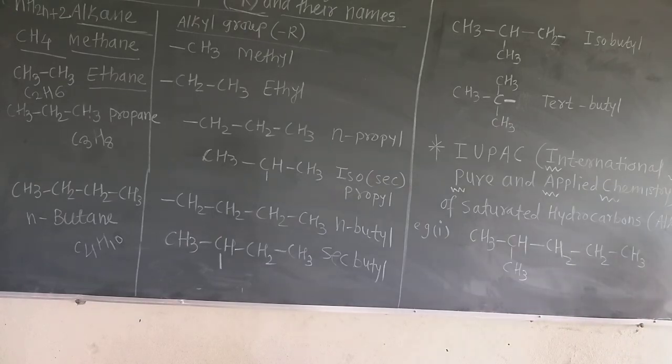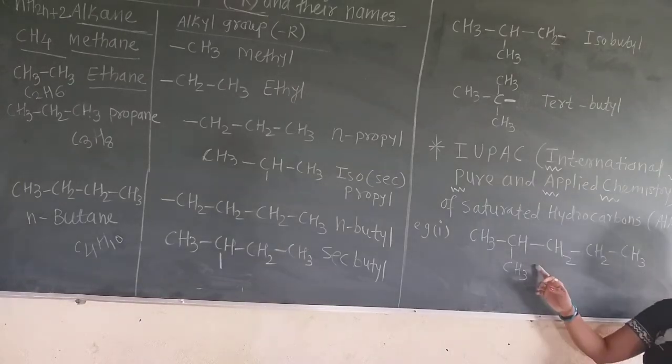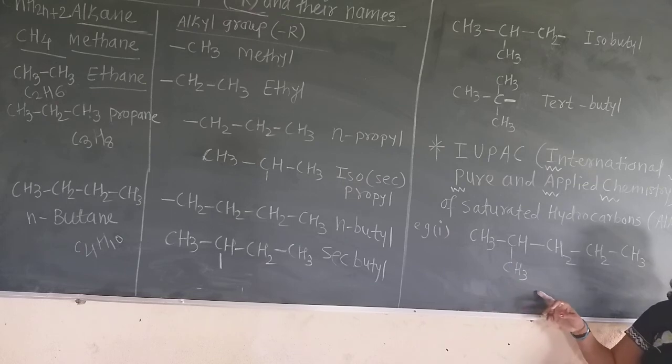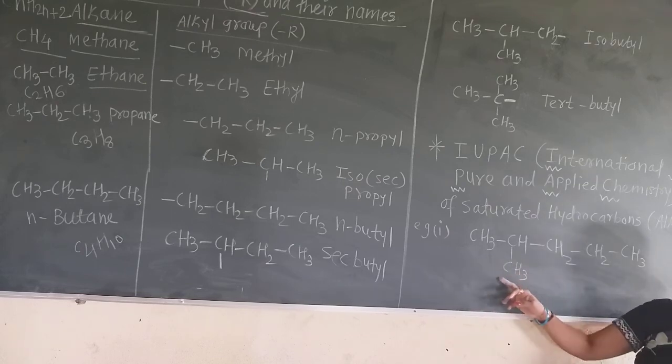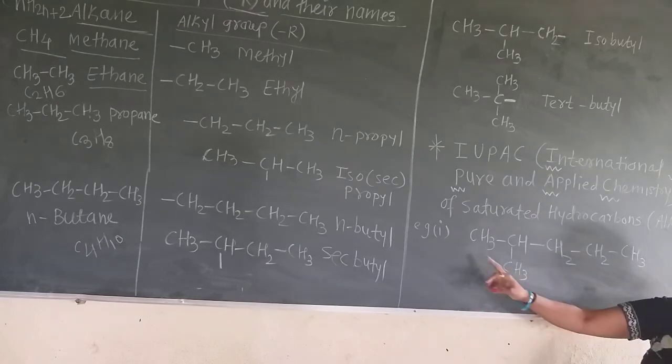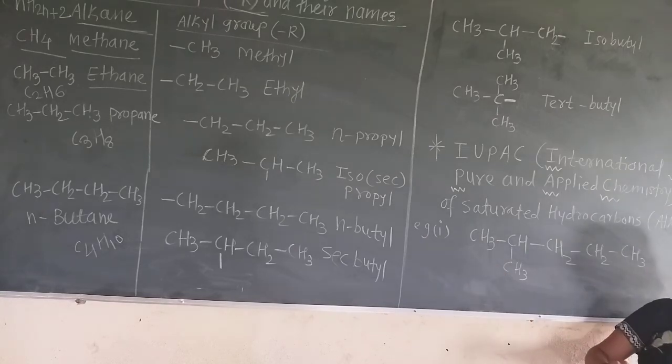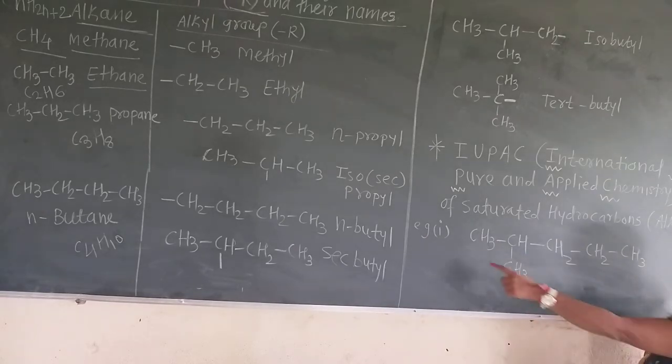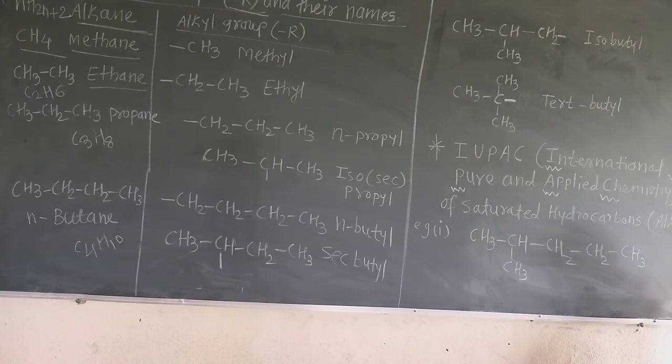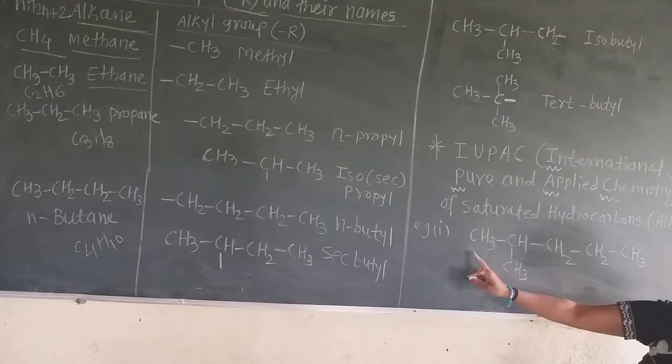Numbering is given from the side in which the alkyl group, that is the substituent, is nearest. See here, this is the substituent, the methyl group, and it is closer from this side. This side is your left side and this is the right side. So numbering is given from the left side.